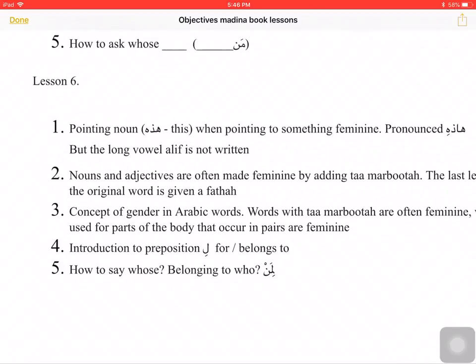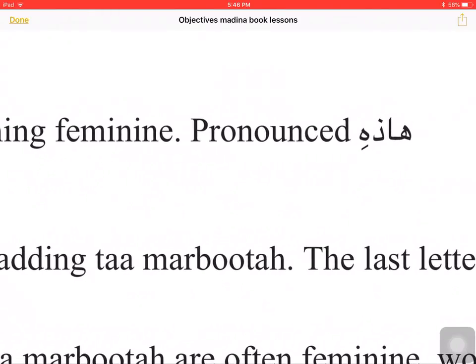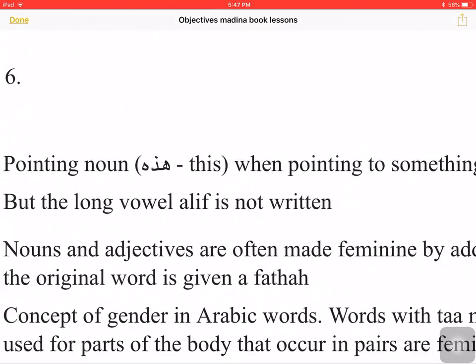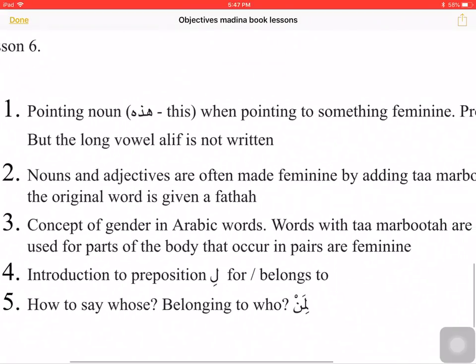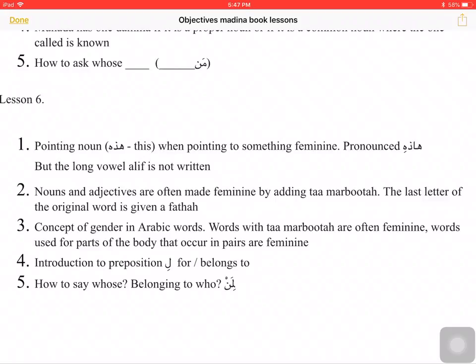In lesson 6, the objectives are to learn about the pointing noun hadhihi, which is this, feminine. Remember that it is pronounced with a long vowel alif after the ha, hadhihi. But in writing, you don't see it. But remember that there is an intended long vowel alif after the ha. Also, we will inshallah be taught that nouns and adjectives are often made feminine by adding ta marbuta to the word. The original word, its last letter, is given a fatha and then a ta marbuta is added.